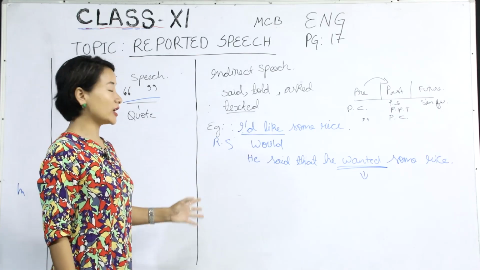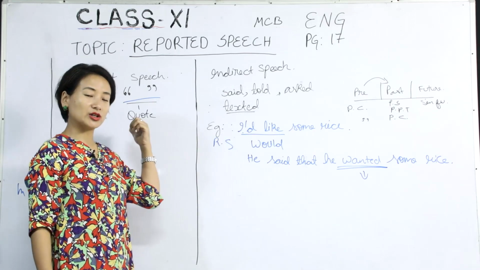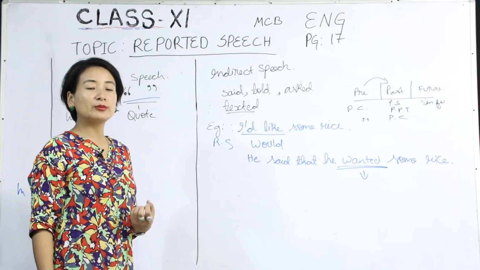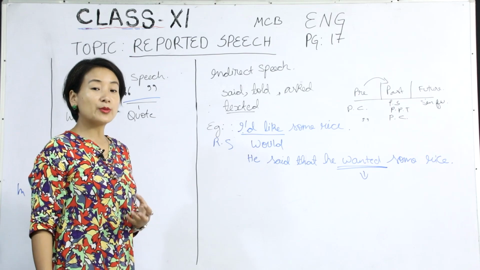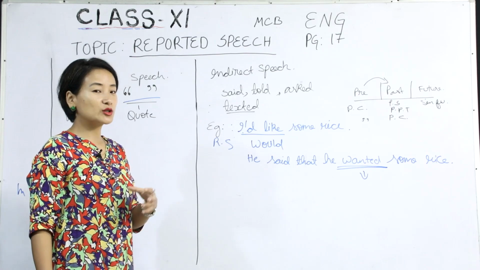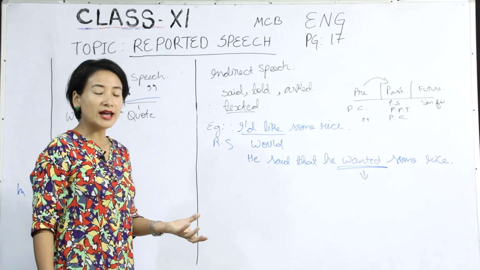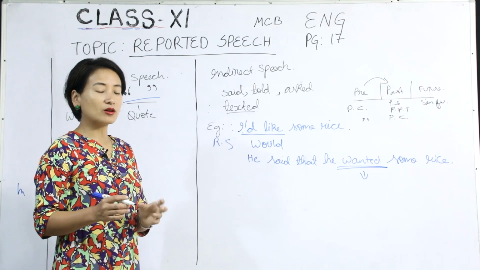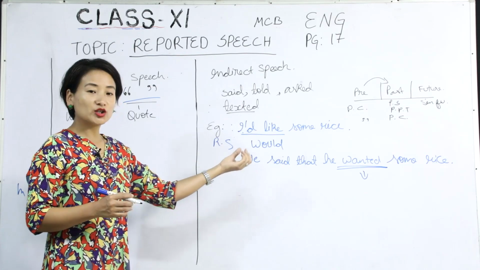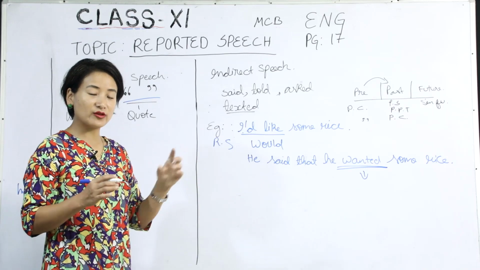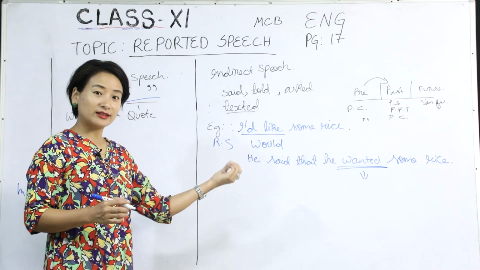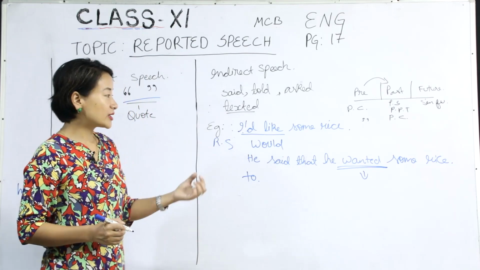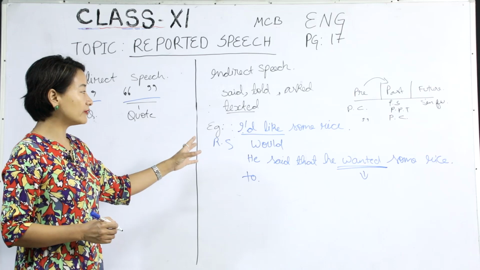What are the things that would change when you are converting a direct speech into an indirect speech? Remember, the tense would change, the pronoun would change. You would be required to add a few more reporting words. And of course, you would also be required to use conjunctions and prepositions if you are going to say that he told me or she said to me. In such cases, you need the preposition to. So again, these are some of the conversions that you have.